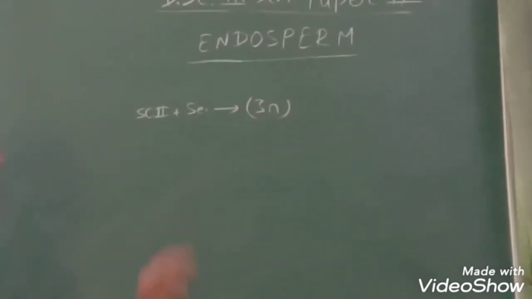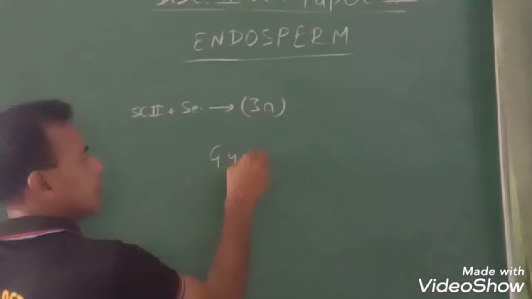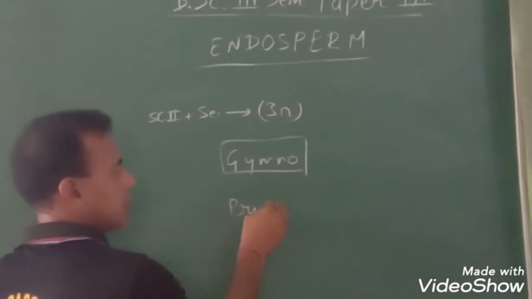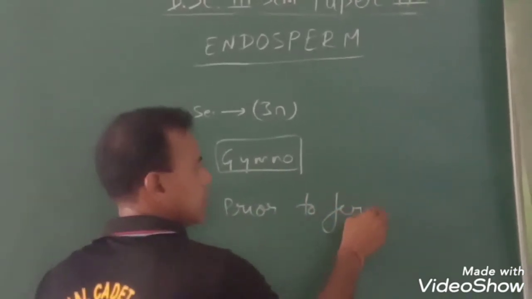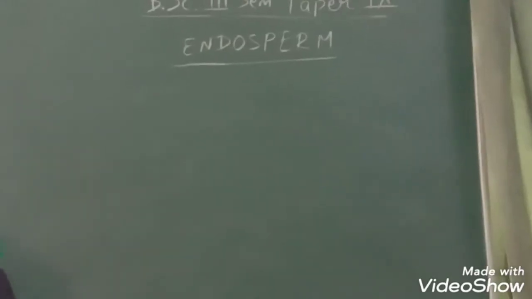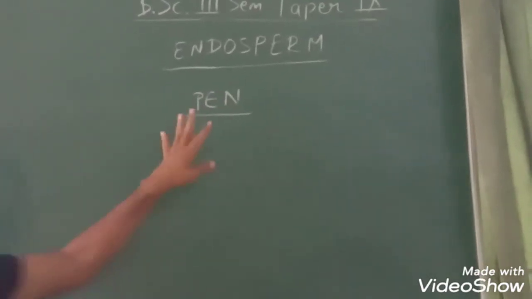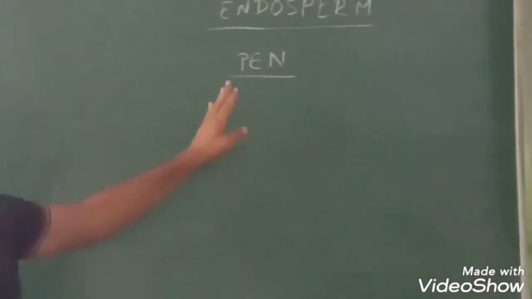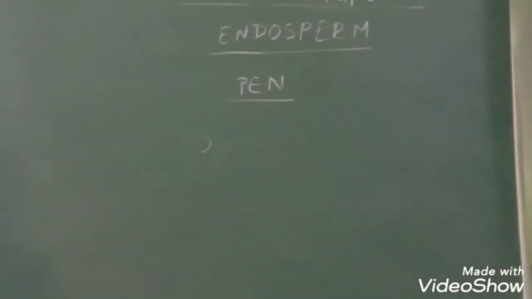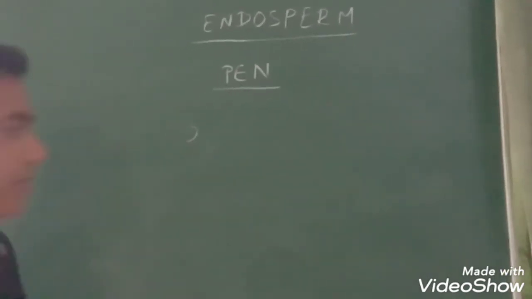This takes place only after fertilization, whereas in the case of gymnosperms, the endosperm formation is always prior to fertilization, firstly, and secondly, it is haploid in nature. In formation of PEN, the involvement of male cytoplasm is not there, but the membrane of both the secondary nucleus as well as the sperm cell takes part in the formation of PEN.